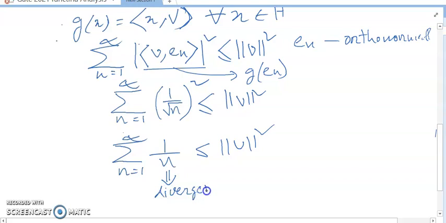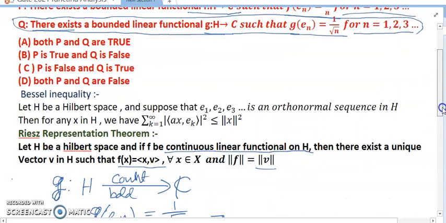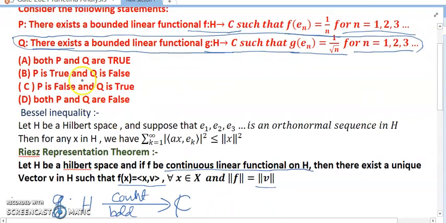So Q is false. P and Q both true is not possible. P is true, Q is false, and P is false, Q is true: these two are possible. Now let us check for P, where f(e_n) is 1 by n.